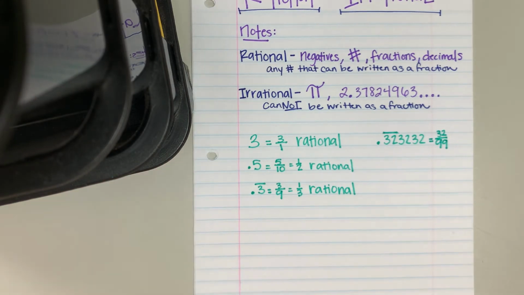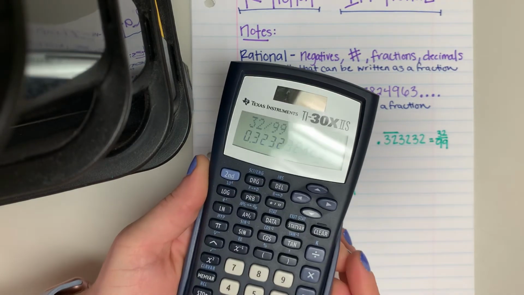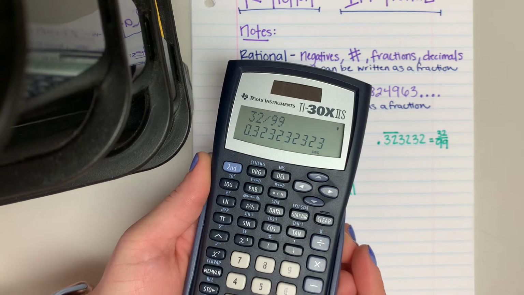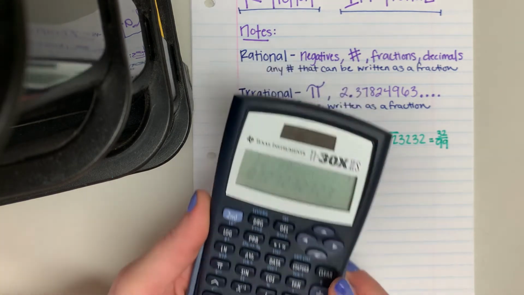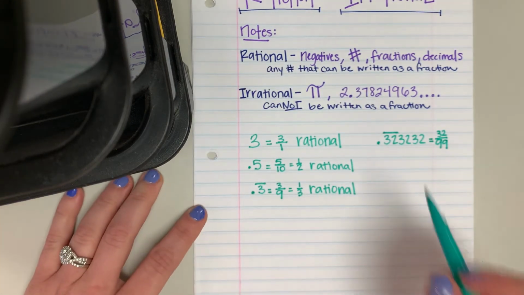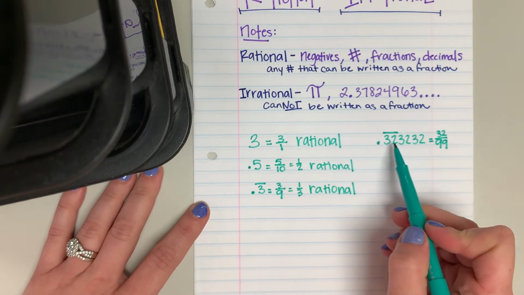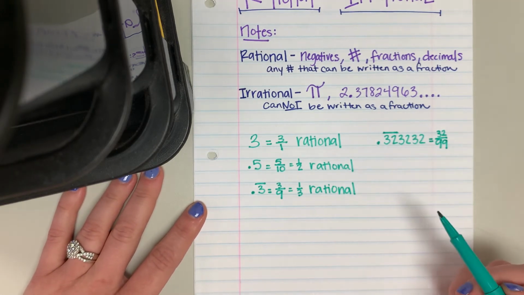And if you're unsure, you can type that into your calculator to see, does that actually come out? I'm going to grab my calculator to show you. Does that actually come out to be that repeating decimal? And it does. Once you type it into your calculator, you'll see. Now notice I put it over 2 nines because both the tenths and the hundredths place were repeating. So I put it over 2 nines.